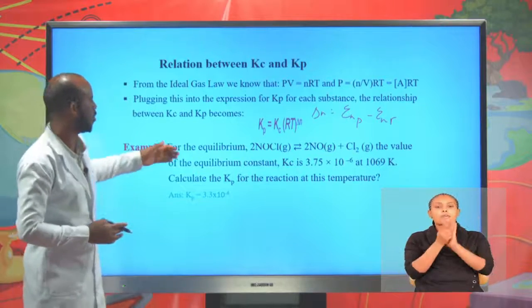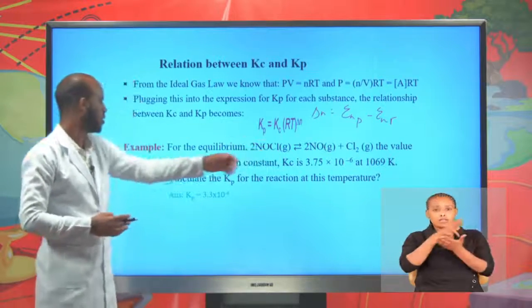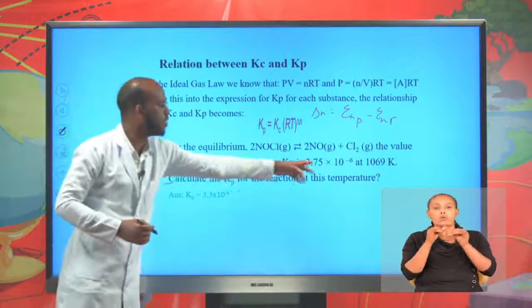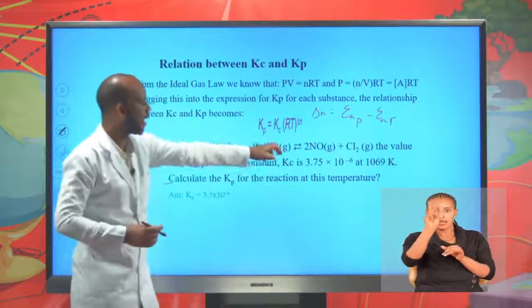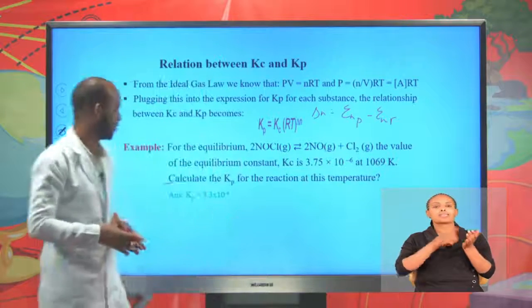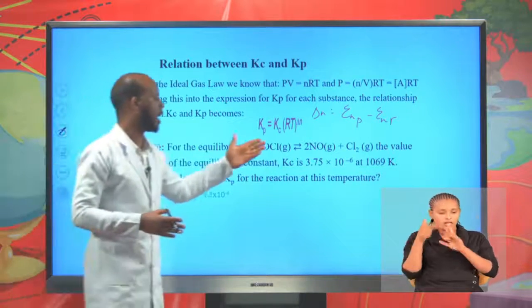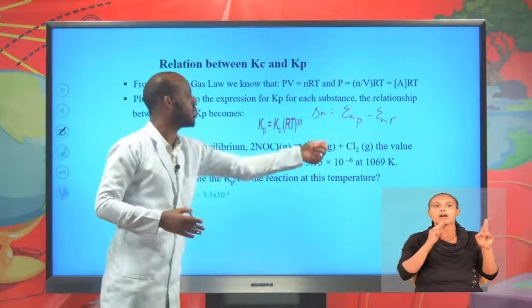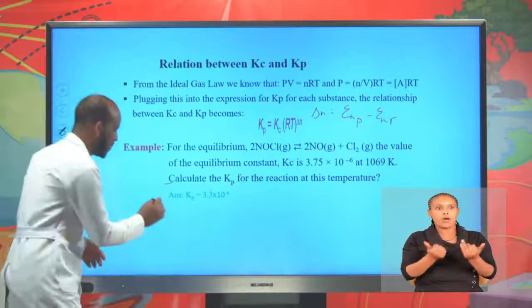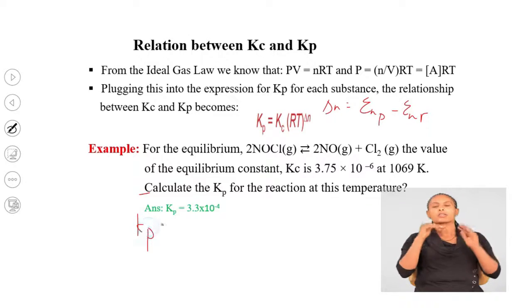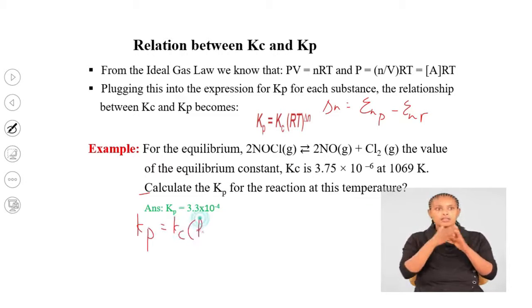For example, for the equilibrium reaction, the value of the equilibrium constant Kc is this at 1069 Kelvin. Calculate the Kp for the reaction at this temperature. You are asked to calculate Kp for this reaction because reactants and products are in gaseous state. Now Kp equal Kc times RT to the power of change in number of moles.